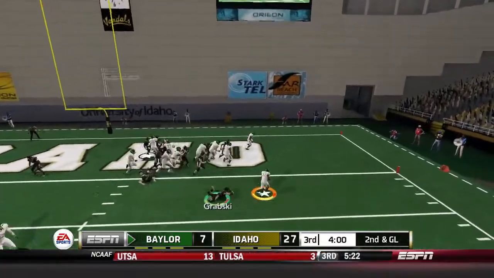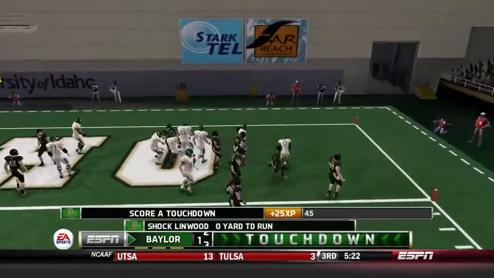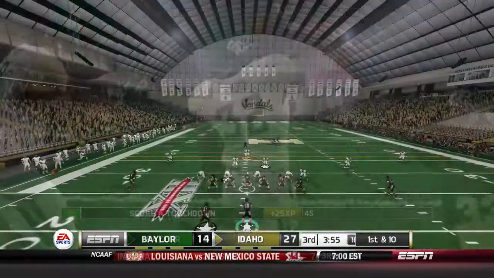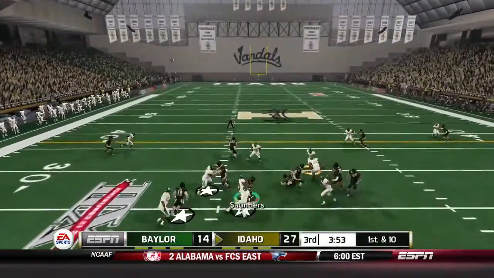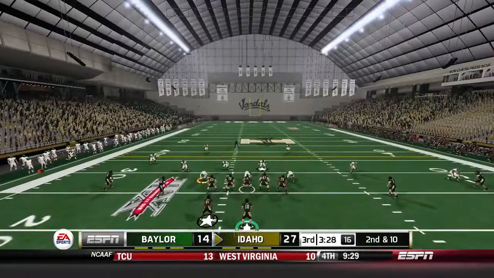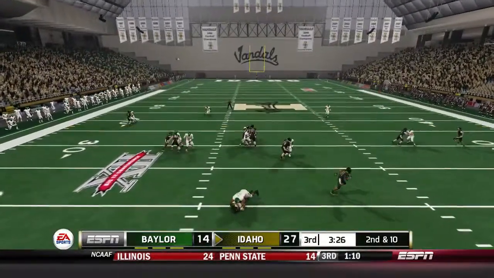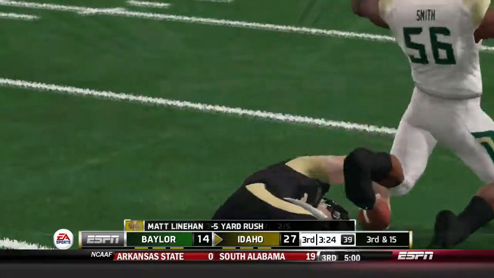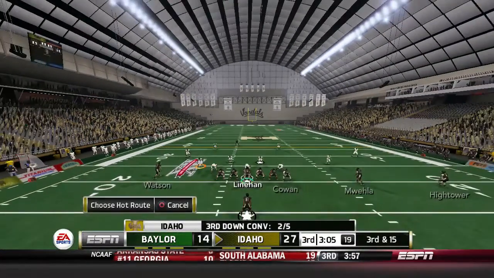It's a run up to the right side. Nobody's going to be able to get Shock Linwood, and that's a touchdown for the Bears on a 0-yard run. We'll call it an inches run. And Idaho trying to answer with their own run game. Isaiah Saunders gets just as much as Shock Linwood there, but no touchdown, 0 yards. And then on the read option, bad read as Matt Linehan gets smacked for a 5-yard loss.